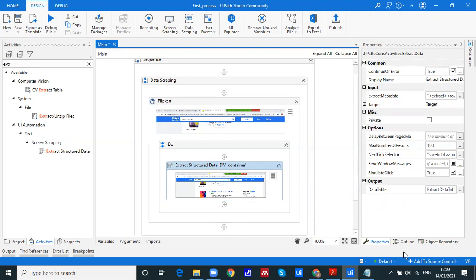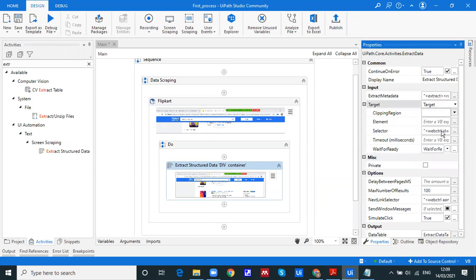So we can see Continue On Error, already checked by default. We can uncheck it as well. Display Name, we can change it. Then again, click on Target. We can have the selector as well. Can you see the selector again here? It has taken the selector by default.